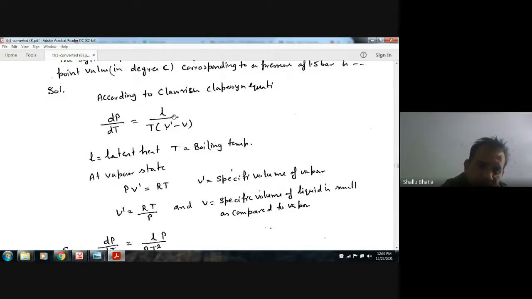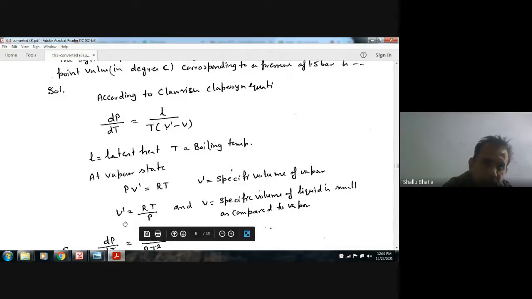So the equation will be L by T V dash, and in the vapor state the ideal gas equation may be employed: P V dash is equal to RT. Now putting V dash equal to RT by P.